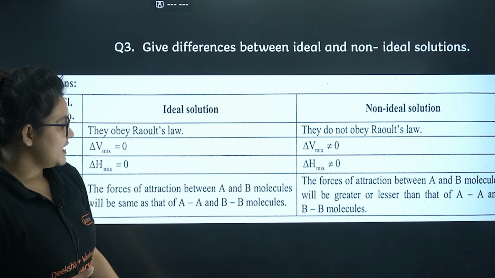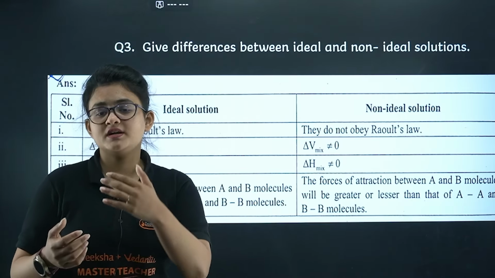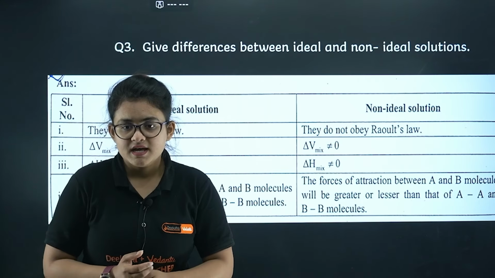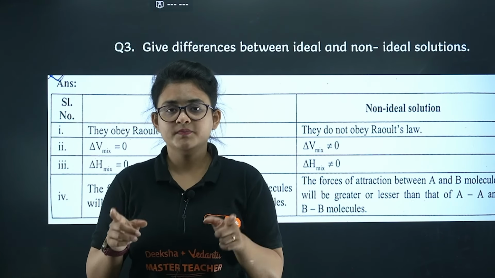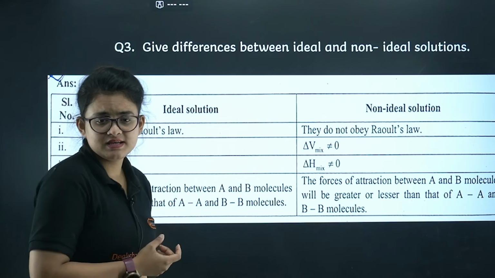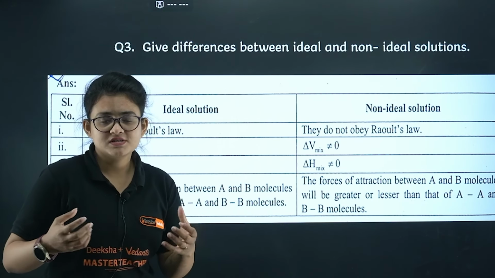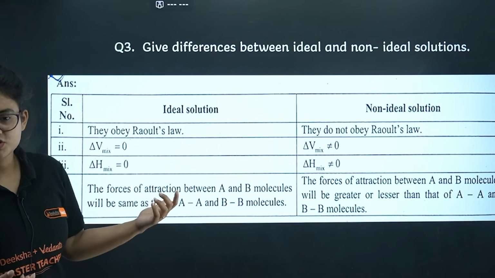And most importantly, for the ideal solution, the interaction between A-A and B-B is equal to the interaction between A-B, right? And for non-ideal cases, the interaction is not similar, okay? So these are some characteristics. For an example, you can take homologous series compounds like n-heptane and n-hexane. They are examples of an ideal solution.